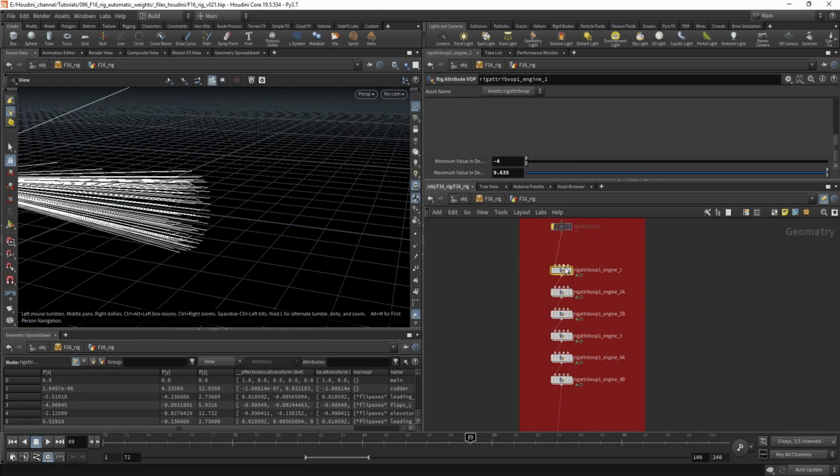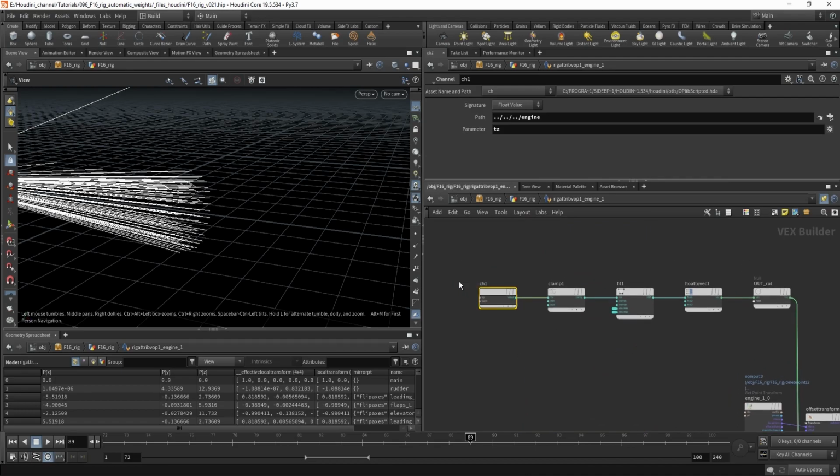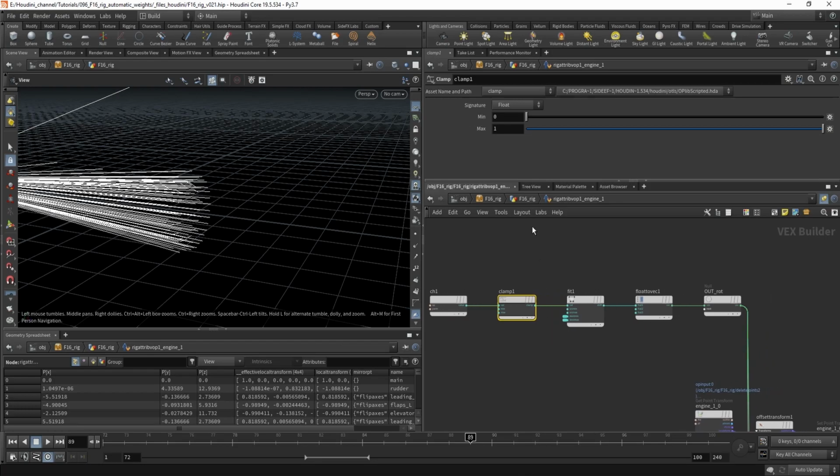So let's go back inside here. I'm reading this channel, this movement. I'm just clamping it to 0 and 1, and I'm fitting it to 0 and 1.